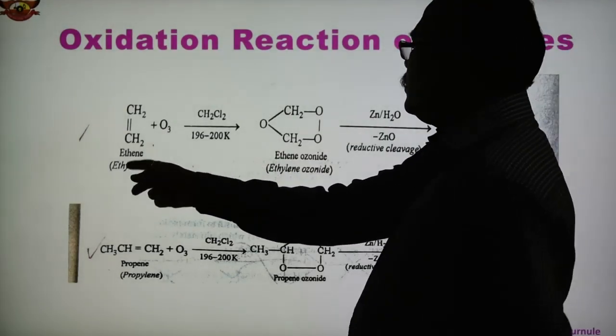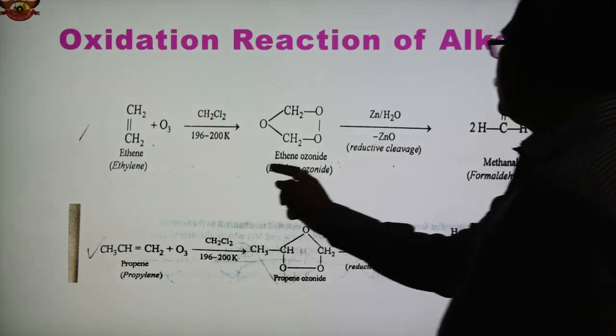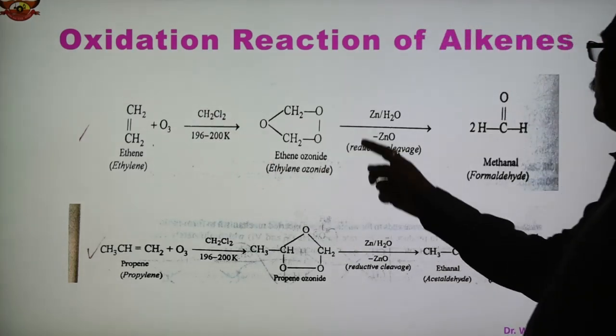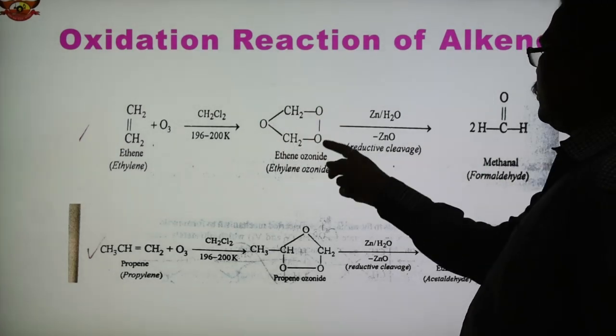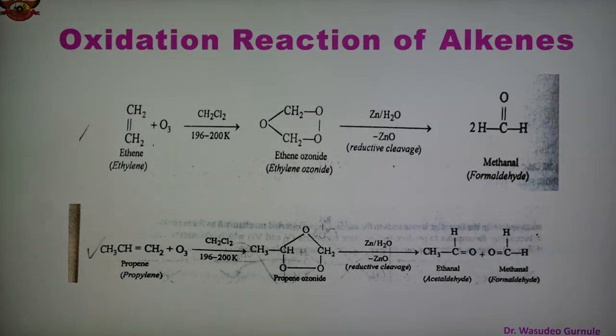This is ethene, or ethylene, reacting with ozone. This is the solvent. At low temperature we obtain this intermediate compound. This is the stable compound, ethylene ozonide.